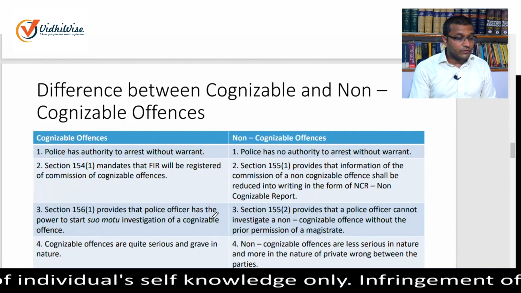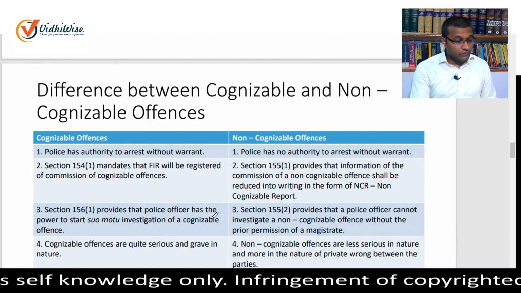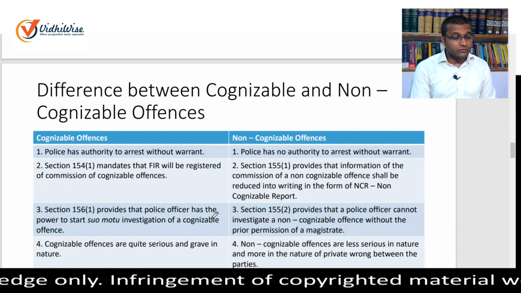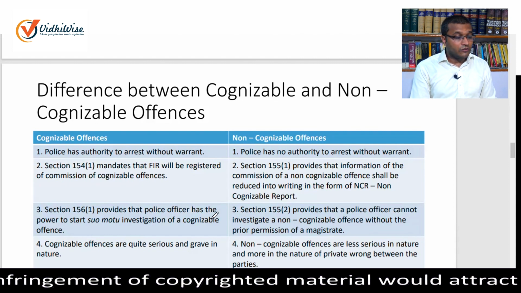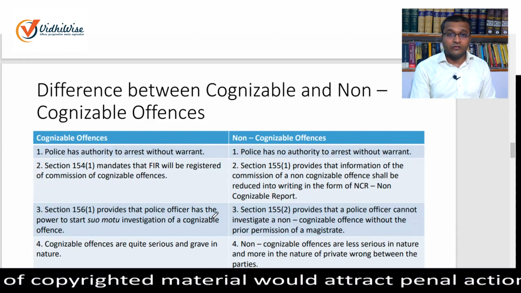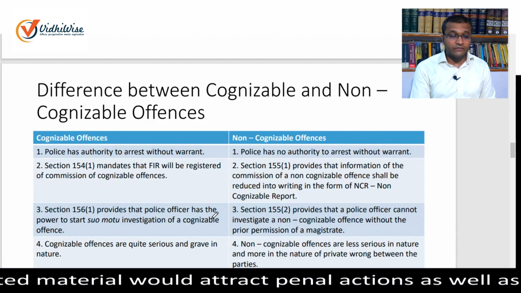In cognizable offences, police has authority to arrest without warrant. The police officer will also record FIR, and the police officer also has the power to start investigation.